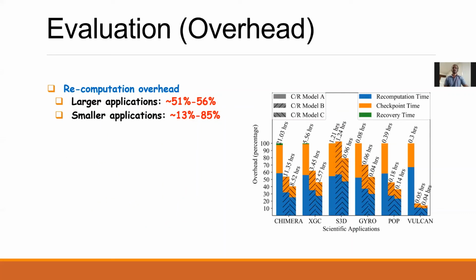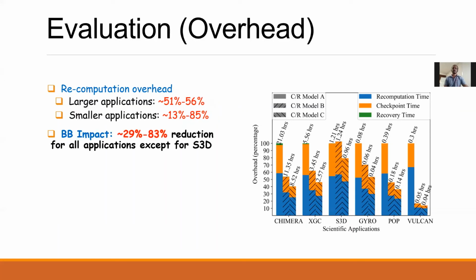The reduction of recomputation overhead differs for different applications in terms of size. For larger applications, the reduction is around 51 to 56%, whereas for smaller applications, the reduction is from 13 to 85%. The burst buffers contribute a 29 to 83% reduction of recomputation overhead for all the applications except S3D because of the equal bandwidth for PFS and burst buffers.